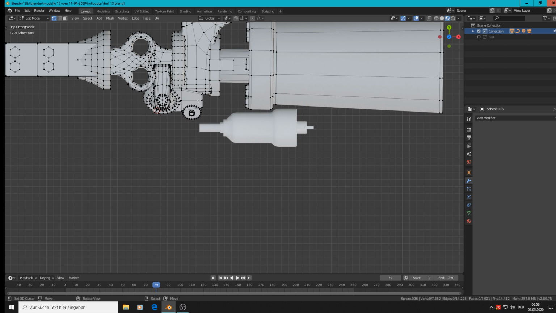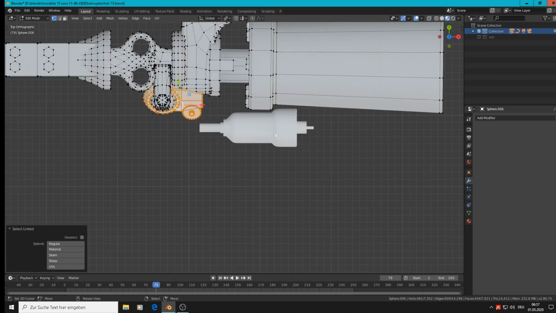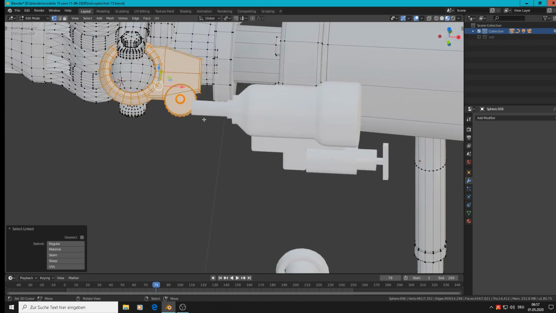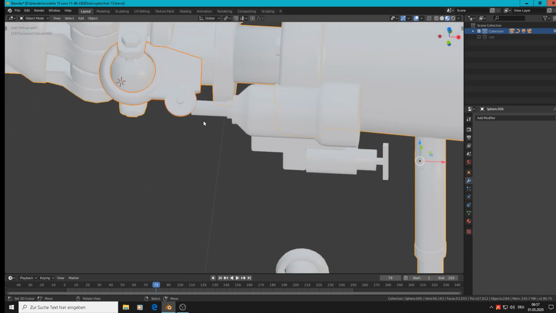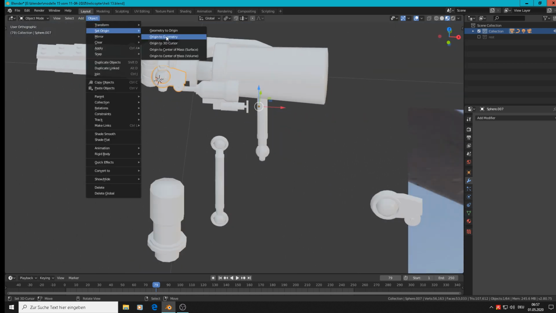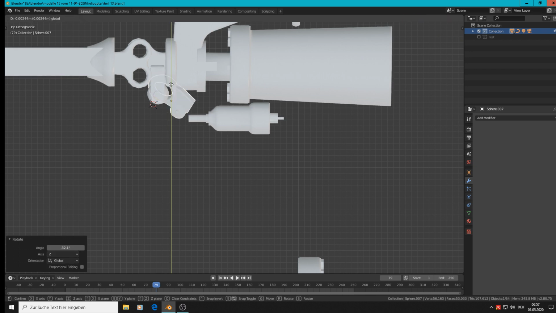So L to select that completely, and must rotate that till this direction. Not good. Really not good. So I have to P separate the selection. So it is now one mesh. Object, set origin to geometry, and then rotate Z. So we get something like that. Place it over the ball,